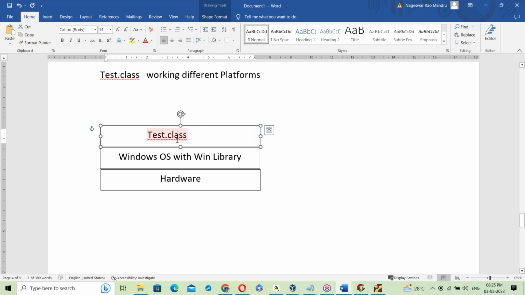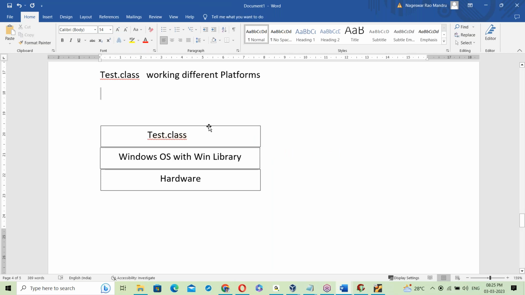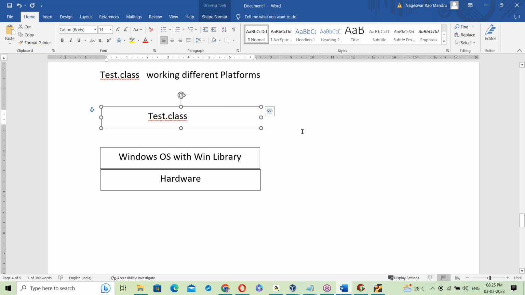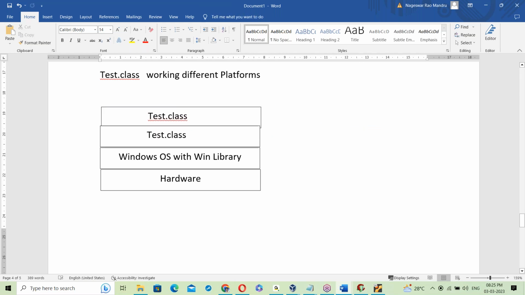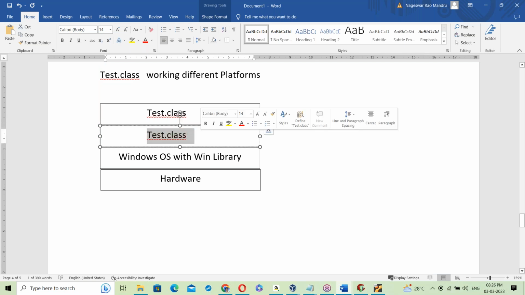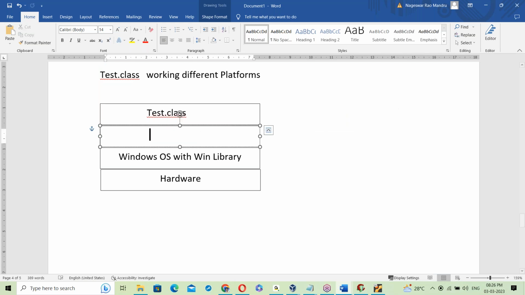Who will link it here? The .class file is not linked, so who will link it? To link between the .class file and Windows OS, one more layer comes into the picture. What is that layer? Can anyone guess? Yes, good, Santosh. It says JVM.